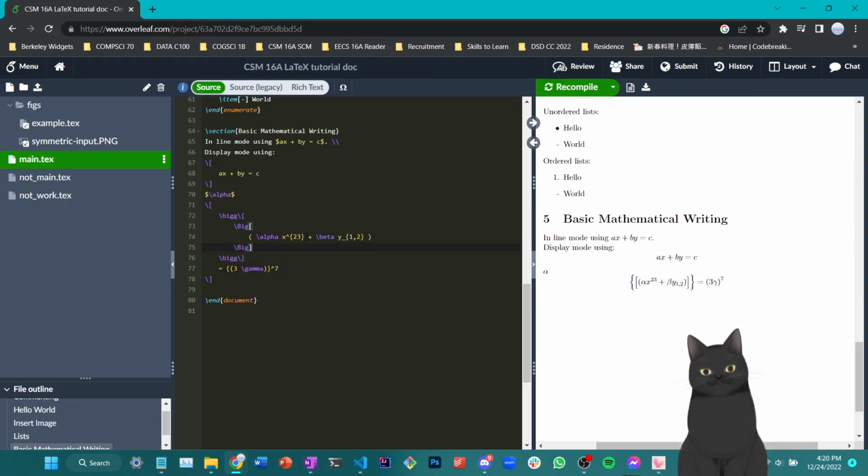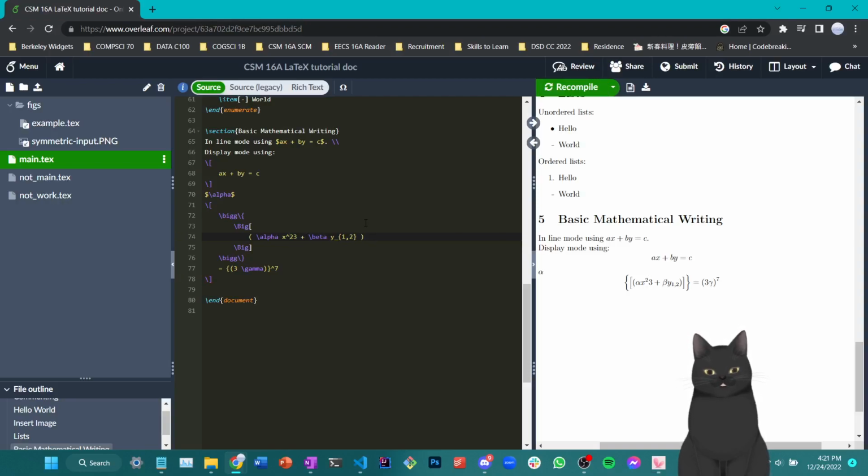Now let's see what happens if we remove the curly bracket here. It will then only take the first character to be the exponent, and the second character would just be left out, which is why you see x to the 2 and then 3 instead of x to the 23rd power.